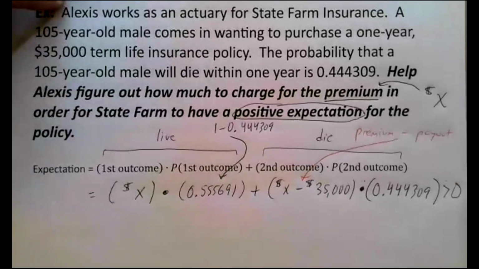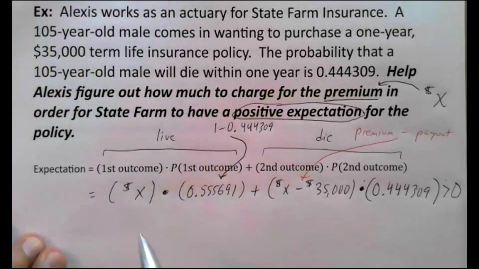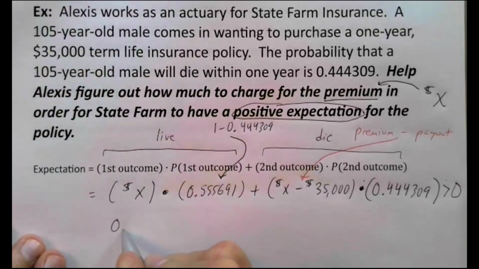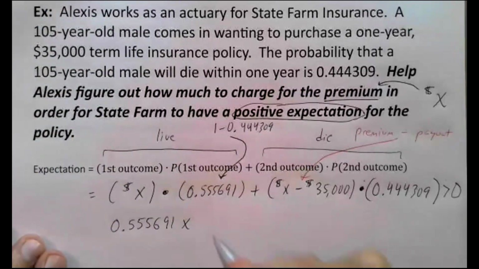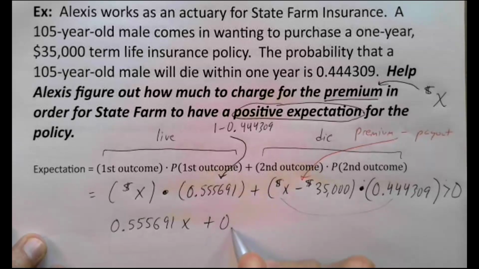All right, so let's go through the math to solve this inequality. When I multiply X by a number, it's simply the number next to X. Like we write this in algebra as 0.555691X. Okay. For this next part, I actually have to distribute in sort of like a backwards distribution. So this 0.44 number is going to multiply to the X, but it's also going to multiply to the negative 35,000. So when I sort of reverse distribute here, it's going to be 0.444309X.